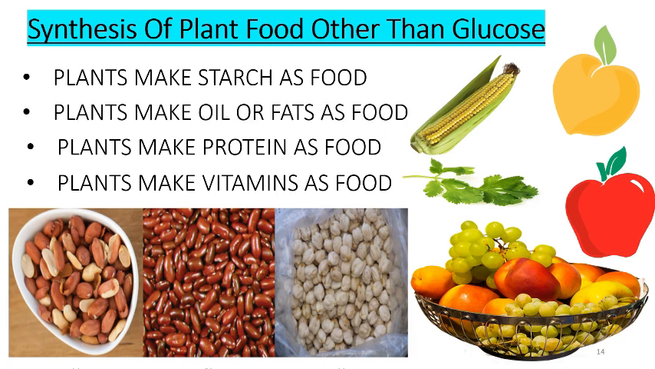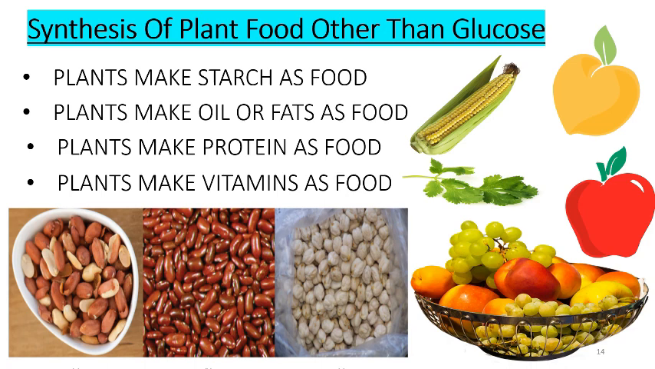Synthesis of plant foods other than simple carbohydrate. The simplest food synthesized by the plants by photosynthesis is a simple carbohydrate called glucose. The glucose carbohydrate is made up of three elements: carbon, hydrogen, and oxygen. The plant uses the simplest carbohydrate, glucose, to make many other foods such as starch, oils, proteins, and vitamins.